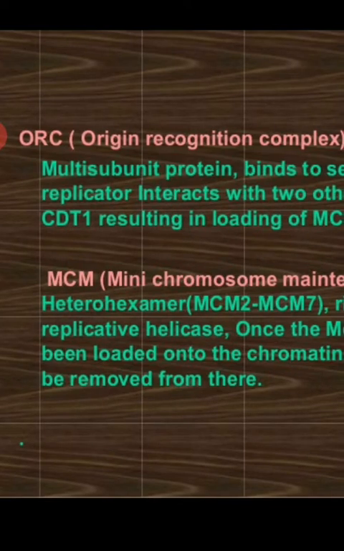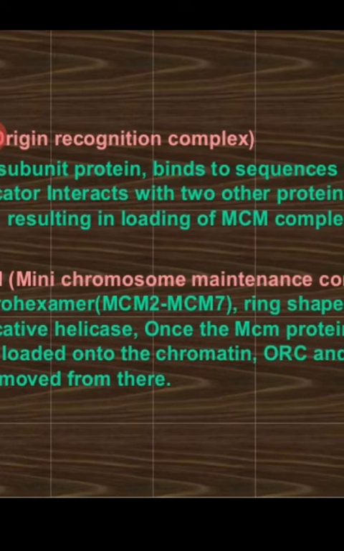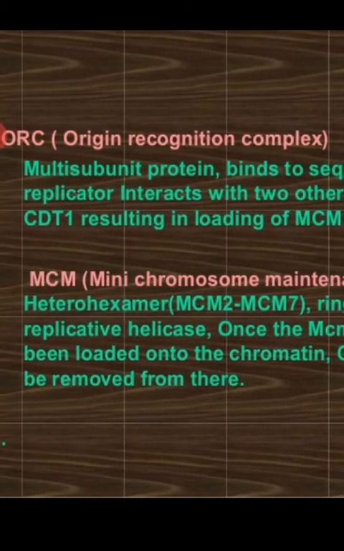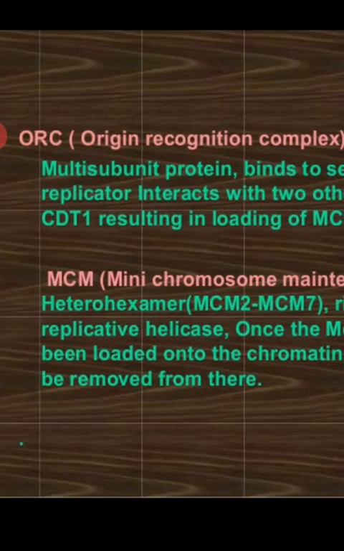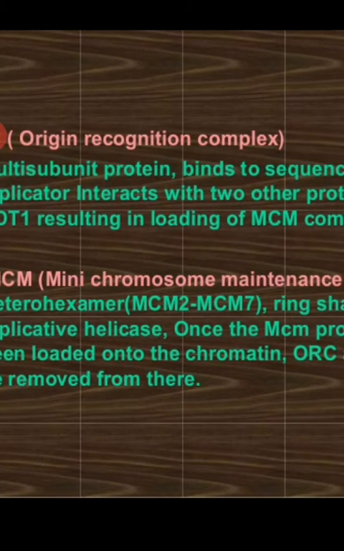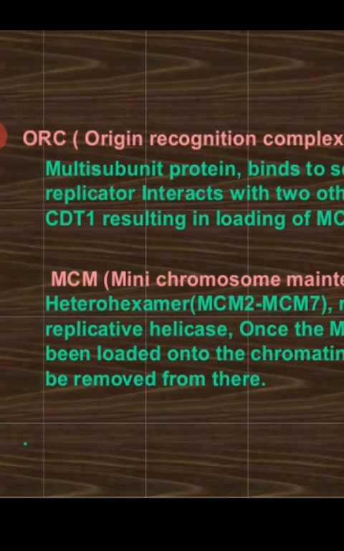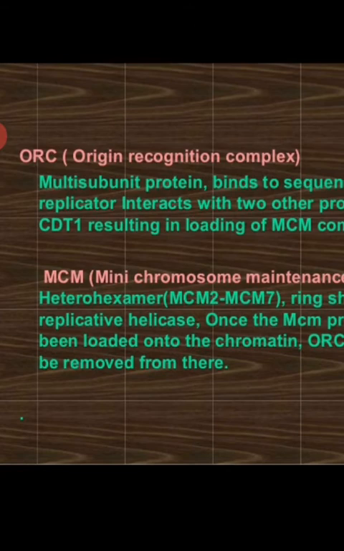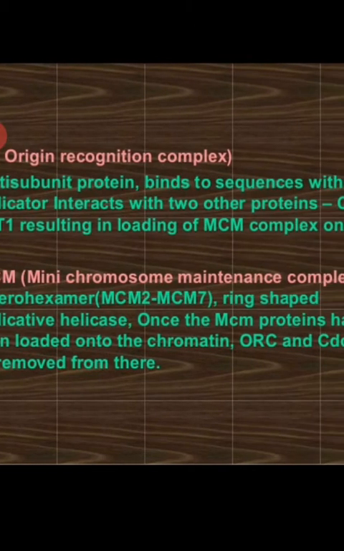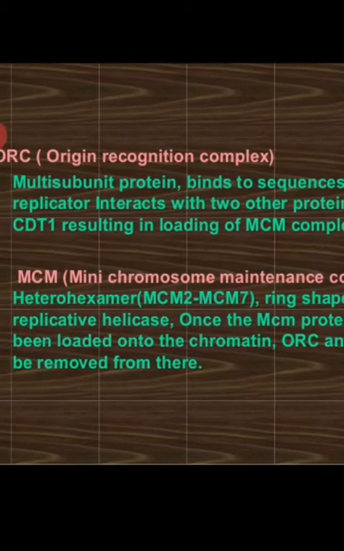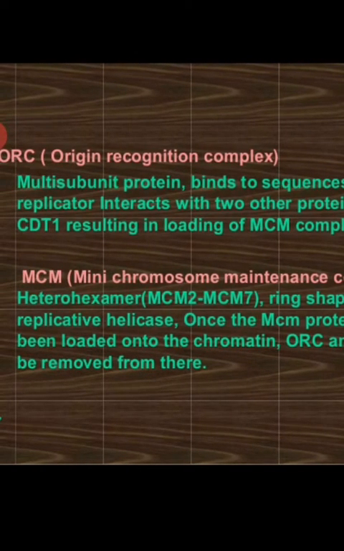So what is the MCM complex? It is the mini chromosome maintenance complex, which is a heterohexamer. That means it is made up of 6 subunits, which is why it is called a heterohexamer. That means this complex is made up of 6 molecules of different origin, and it is a ring-shaped replicating helicase.